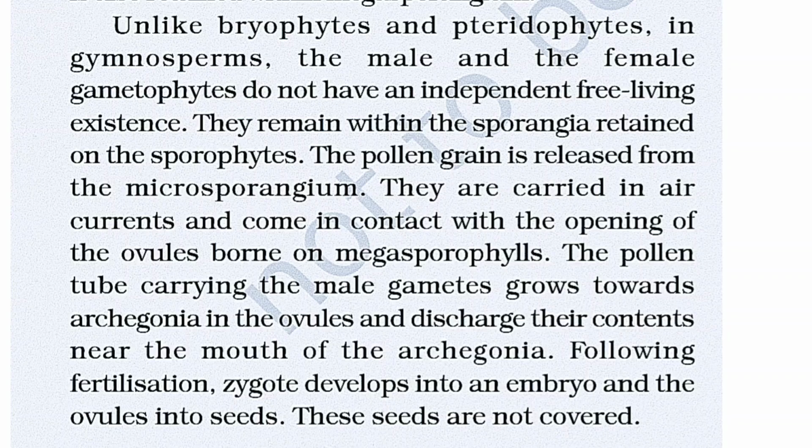The pollen tube carrying the male gametes grows towards the archegonia in the ovule and discharges their content near the mouth of the archegonia. Following fertilization, the zygote develops into an embryo and the ovule into a seed. These seeds are not covered.